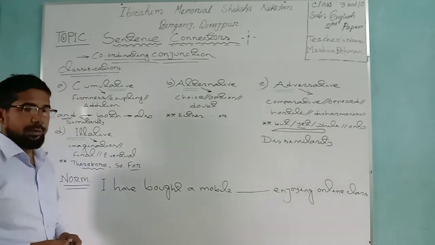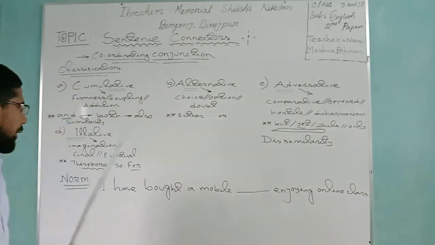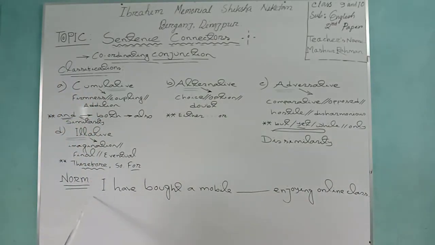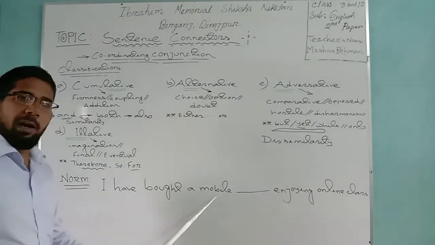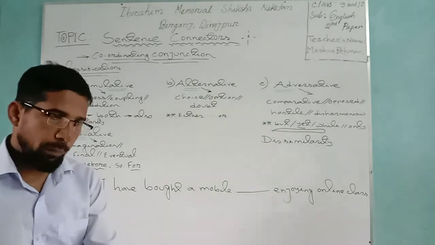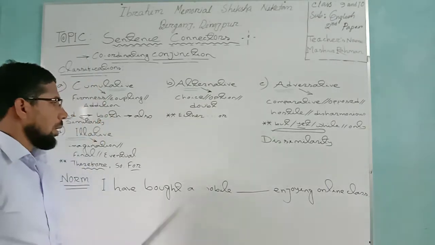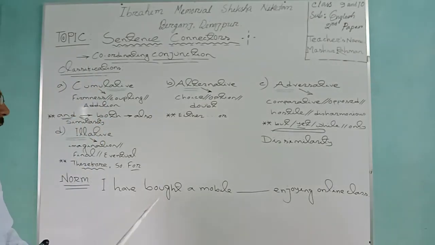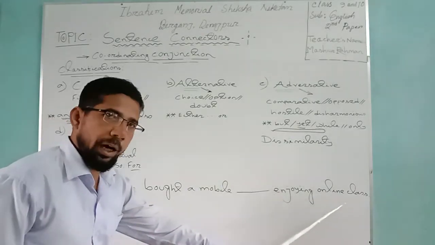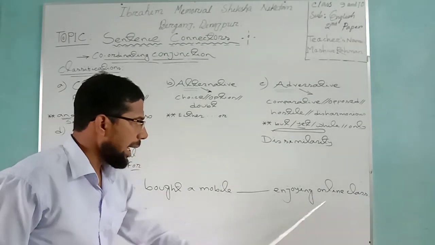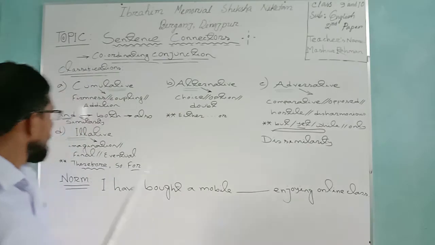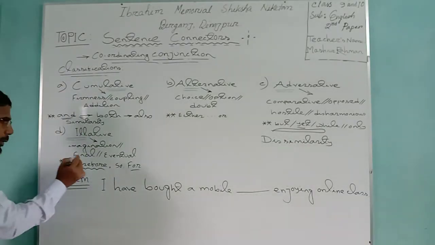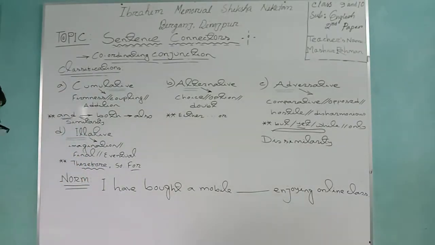Dear learners, have you seen my example? "For instance" means the synonym of example. For illustration, for instance, I have bought a mobile phone. Buying a mobile phone was done, or my buying a mobile phone is completed. Why have I got it? Enjoying online class. So what can you use here? Will you use therefore, so, or for?